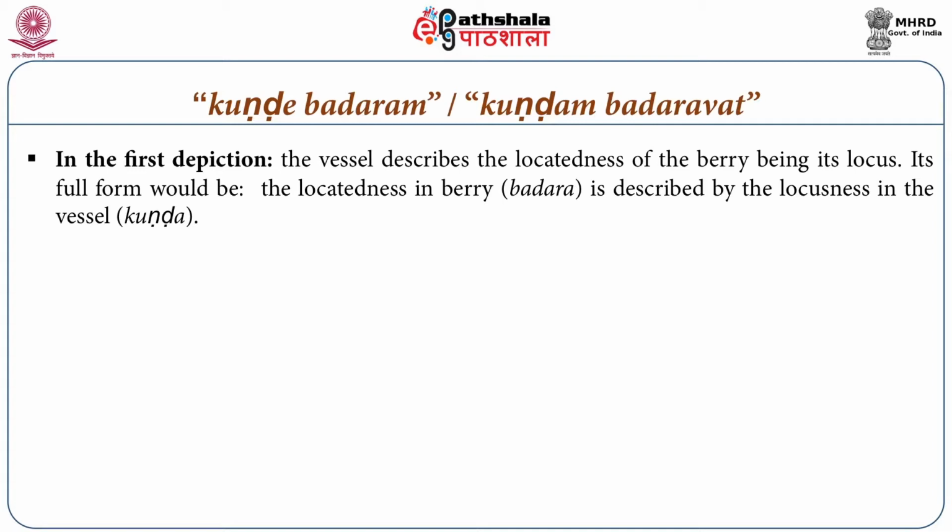So here between berry and kund there is a relation, contact, and this contact is locating to the pot, because pot is becoming anuyogi, and badar, this is to say berries, are becoming counter relatums of this relation.